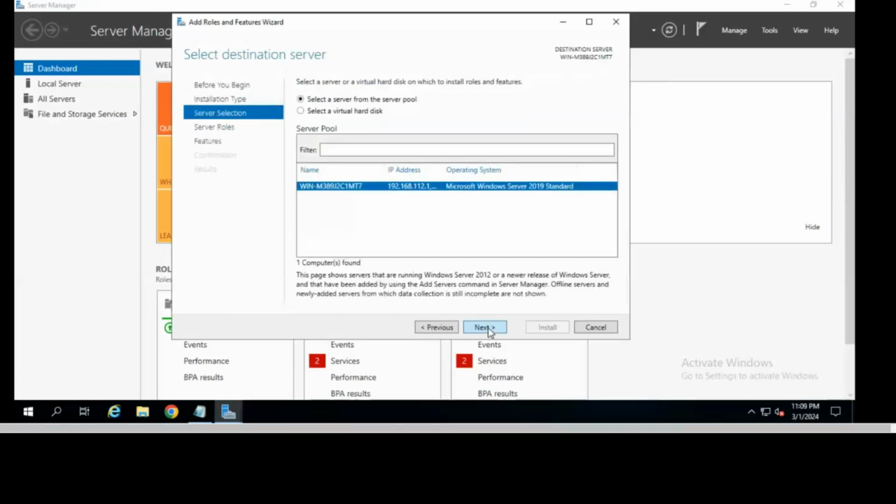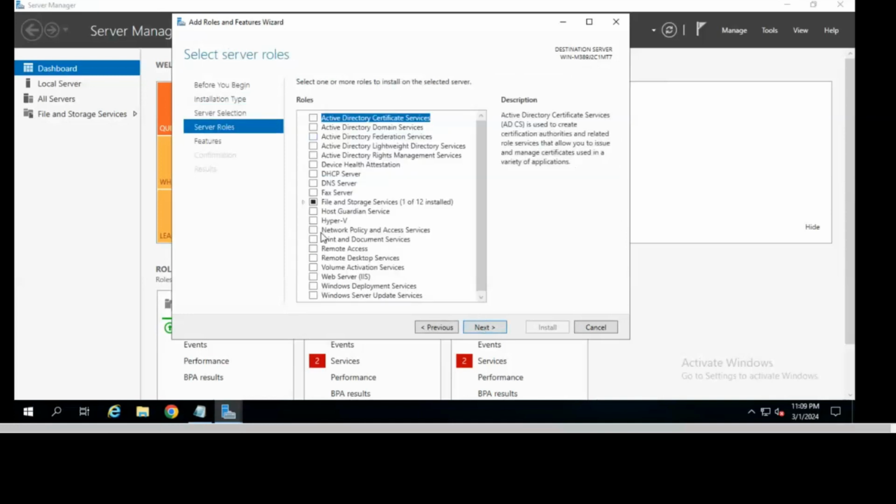Okay. Then next, you have to select the server pool. So this is the default server pool in which my operating system works. This is the host name. This is my IP address. This is my operating system. So by default it is selected. So don't need to do anything here. Just do next.